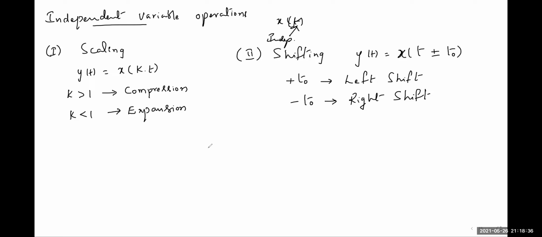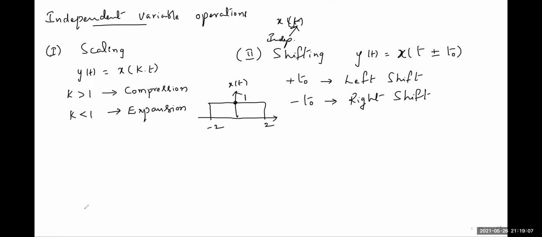Fine. So I'll take one example waveform and I'll explain these two operations with respect to that example. Simplest waveform, let us take, that is x of t. This x of t is a rectangular function from -2 to +2 with the amplitude 1.